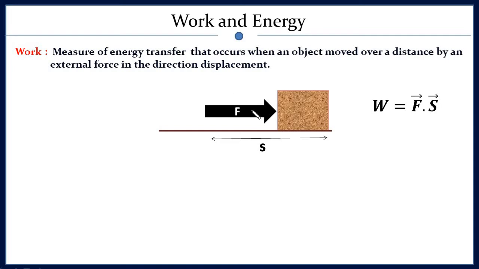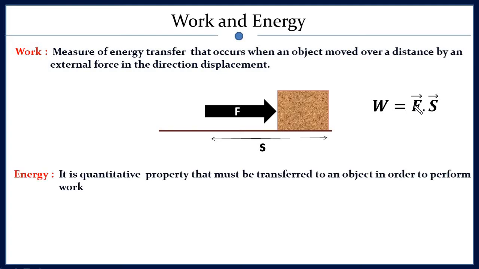If you are applying a force in any other direction, then only that component of force which is in the direction of displacement will be picked by this dot product. That's why this dot product. And if your displacement and force are both in the same direction, then it is just normal F into S, right? So this is how we can define work and understand what work is.